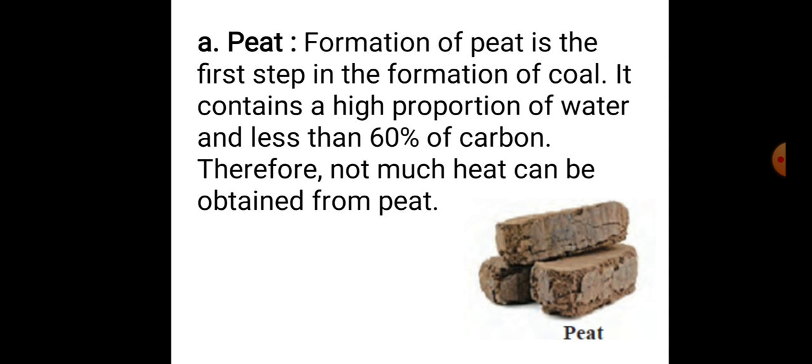Peat. Peat formation is the first step in the formation of coal. It contains a high proportion of water and less than 60% of carbon. Therefore, not much heat can be obtained from peat. Water content is more and percentage of carbon is 60 or less than 60%.